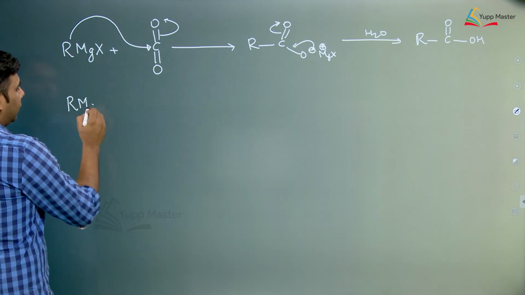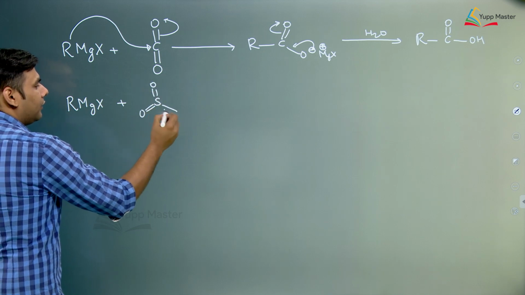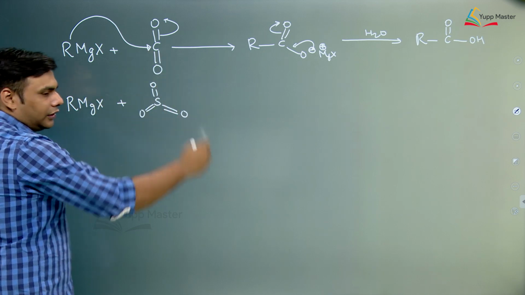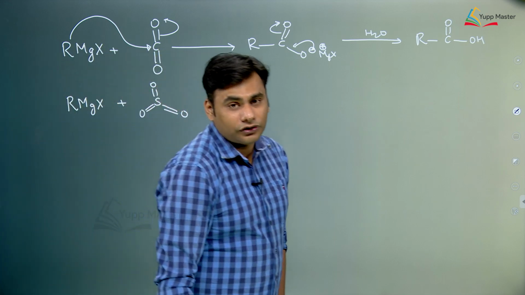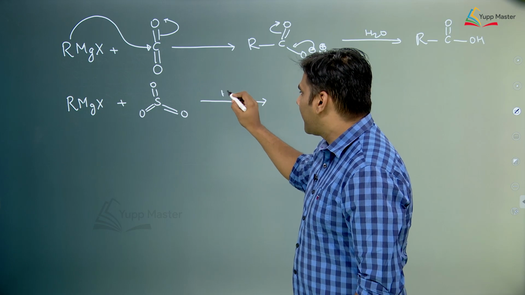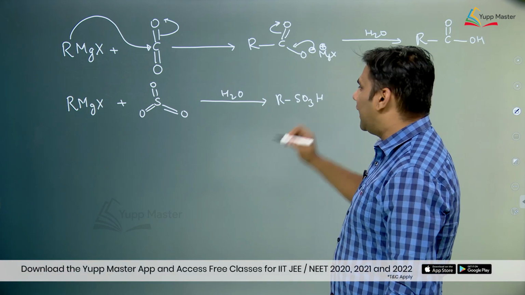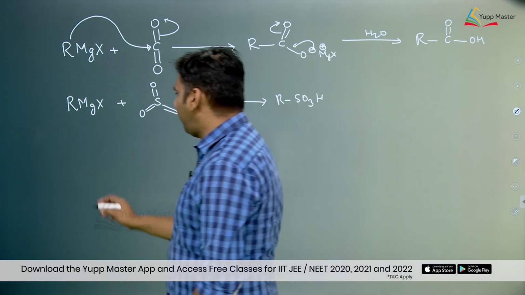Similarly, if we react with SO3, the same kind of mechanism would operate over here. This would attack at sulfur, the electrons are polarized onto oxygen forming RSO3 negative, which hydrolyzes to give RSO3H. So we form a sulfonic acid in this case, right.